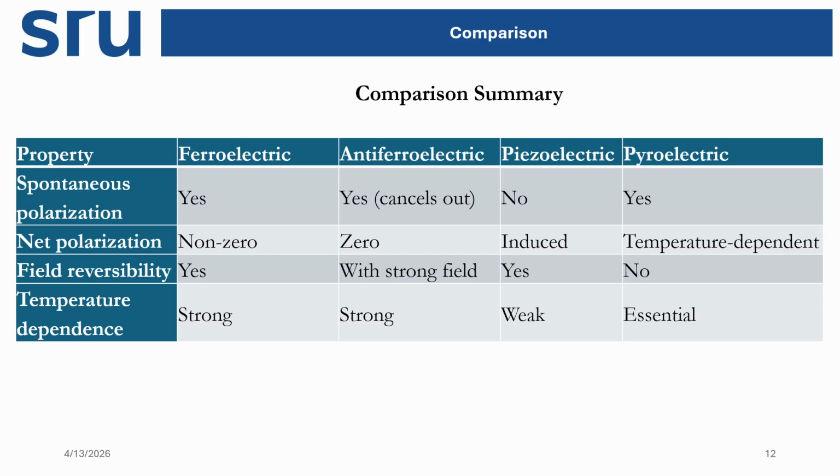Antiferroelectric, yes, it also has spontaneous polarization in the unit cell, but it cancels with the next neighbor's polarization. One unit has it in one direction, and the next unit has it in the opposite direction. So spontaneous polarization is there, but it cancels out one by one. That's why the resultant we get is zero. That is called antiferroelectric compounds.